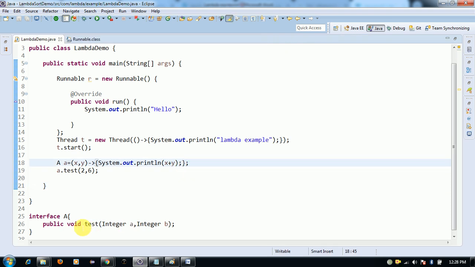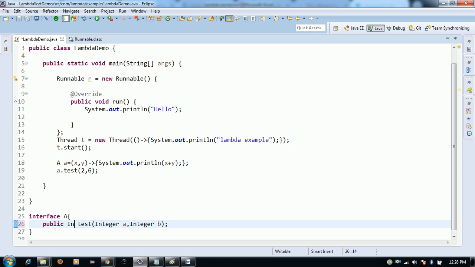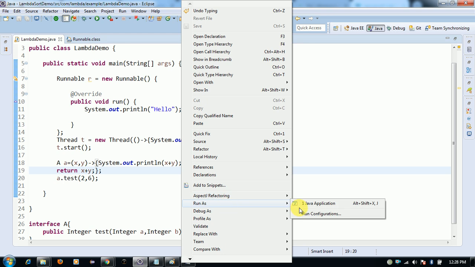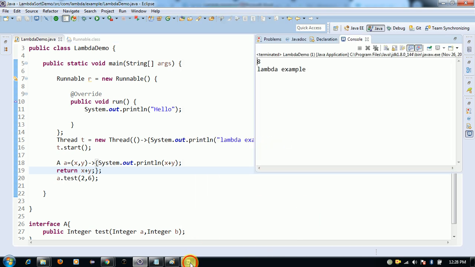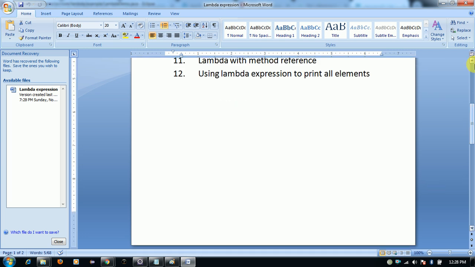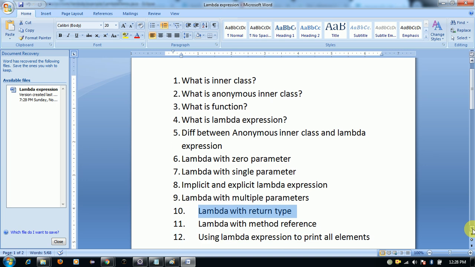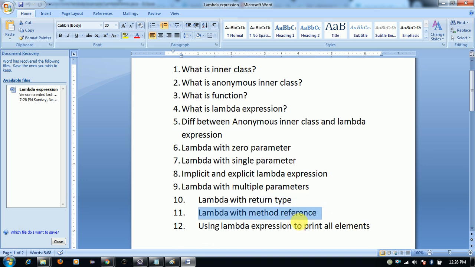Now, when you have a return type, instead of void here I'm taking integer. How do you return inside this lambda expression? You should provide the return statement inside the lambda body: return x plus y, like this. That's it. If you run this, it works fine. So till now we went through lambda with multiple parameters, lambda with return type, and next lambda with method reference and using lambda expression to print all the elements.